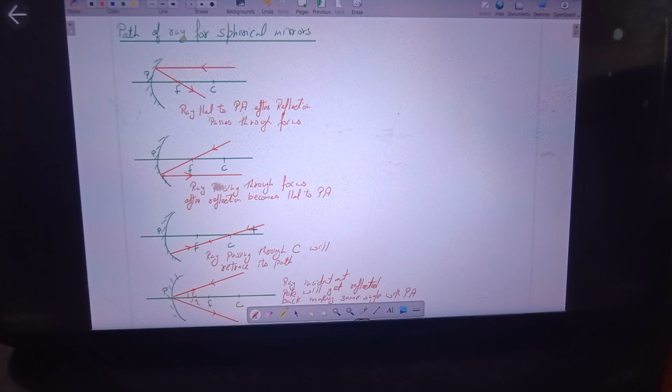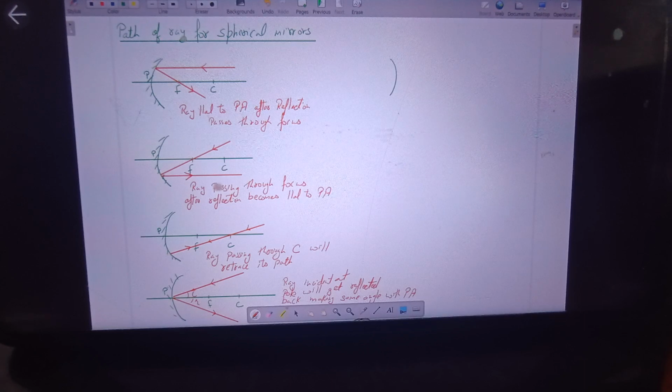Now for the third one, we know that when the ray is passing through center of curvature, it will always fall normally on the mirror surface. Why? Because we know that center of curvature is the distance which is always equidistant from the mirror surface, or we can say through which the radius is passing. So radius is always perpendicular on the curved surface. So hence this ray will also be perpendicular on the mirror surface, and since it is falling normally, hence it will retrace its path.